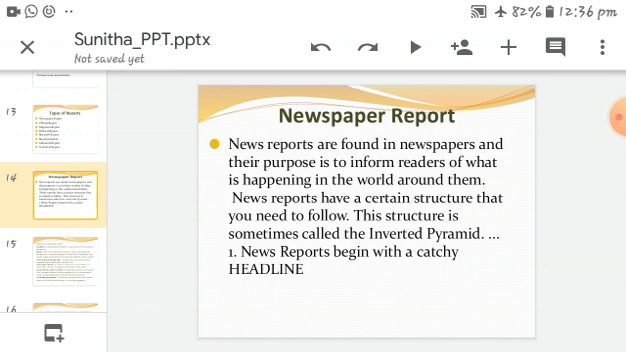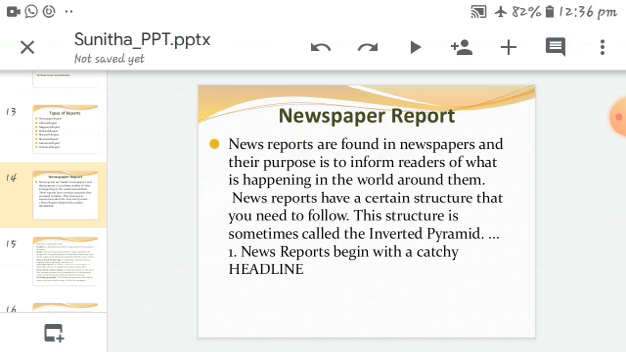I'm repeating again. News reports are found in newspapers, and their purpose is to inform readers of what is happening in the world around them. In a newspaper report, the writer tells the audience what is going on, what has happened and what is happening. It is all described in the world around them. That is the newspaper report, and it could be explained.